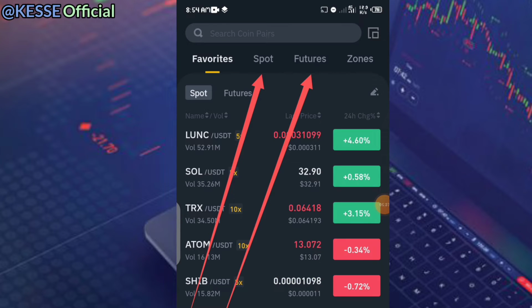If you are new, I would not advise you to go into this future trading if you don't understand the basics or what future trading is all about. In my subsequent video, I'll explain how future trading works, and what you need to do in order to make some profit out of this future trading. So in this favorite aspect here, this is where you'll see some coins which you know have some potential you would like to watch out for. You can click on the star in order for it to be on your favorite list.